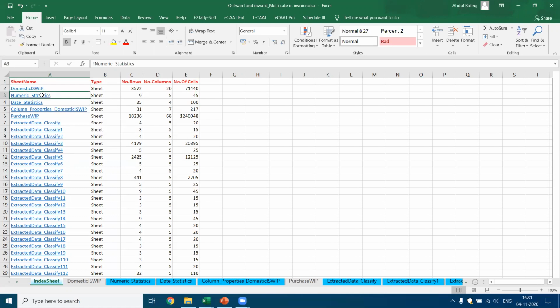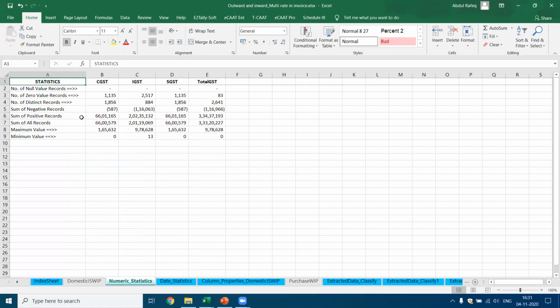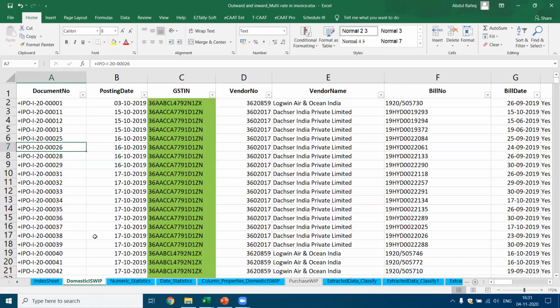Now first let us go to the numeric statistics. This gives me the complete numeric statistics for this particular file. Now you want to see how this really works. Let me go to this particular data. This is the data I had. Now I want to compute the numeric statistics. Let's say you have not seen any of this function. Let me show you this function.